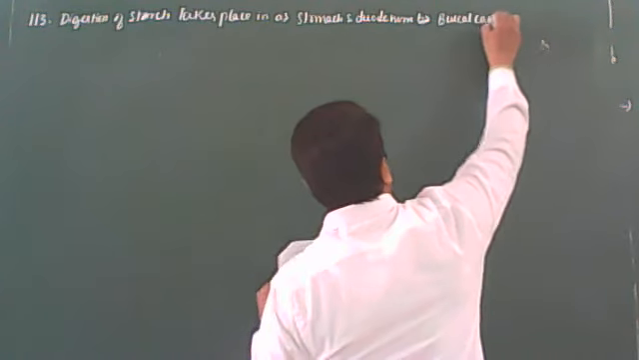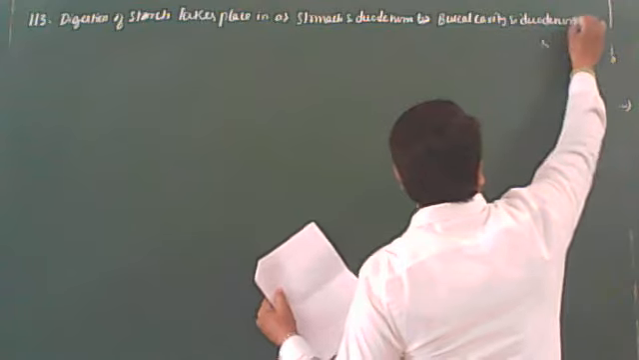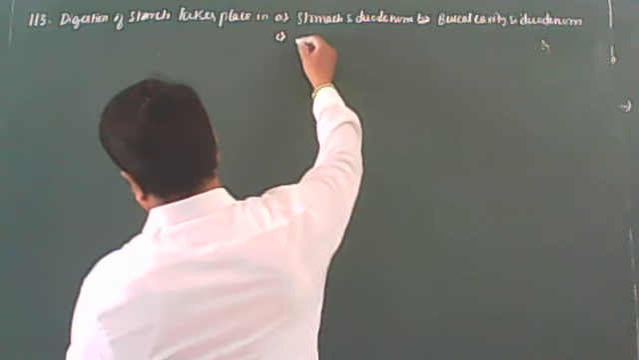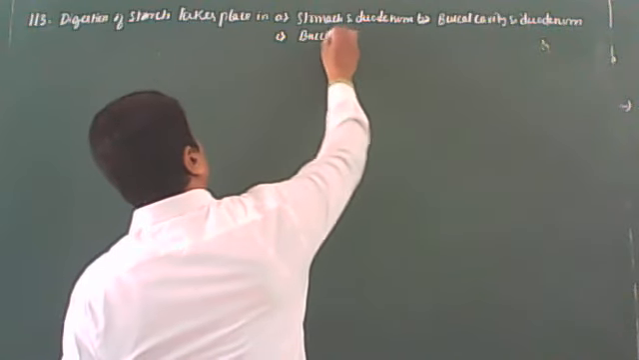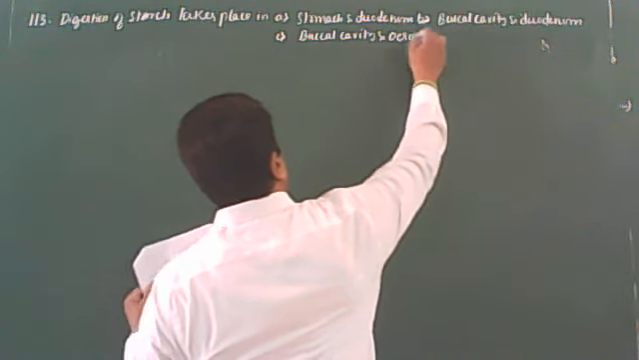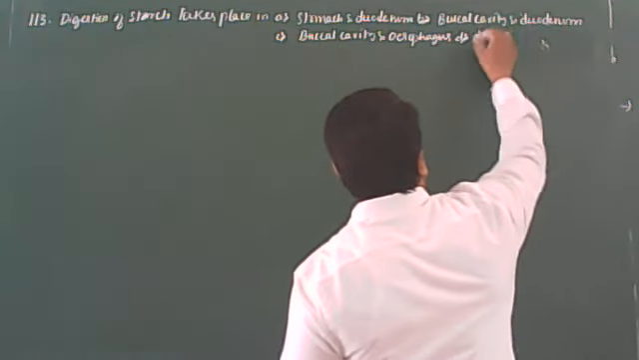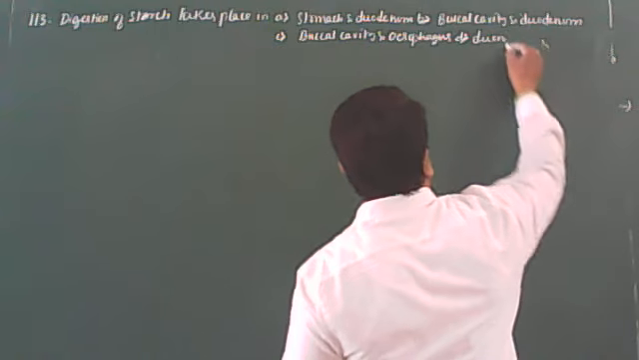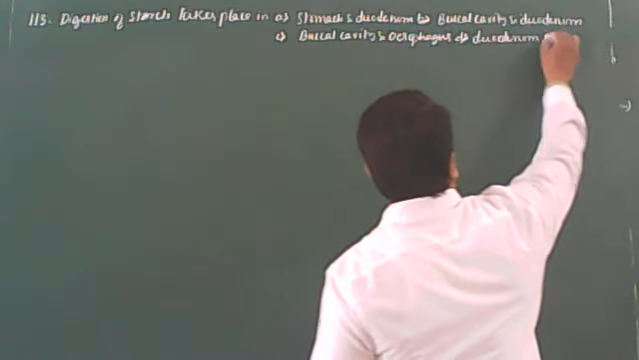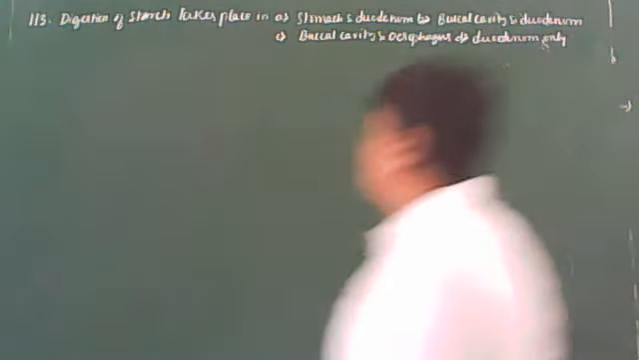Second option, buccal cavity and duodenum. Third option, buccal cavity and esophagus. Last option is duodenum only. So these are the options. Digestion of starch takes place in.